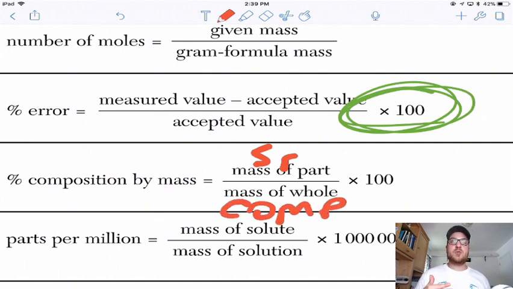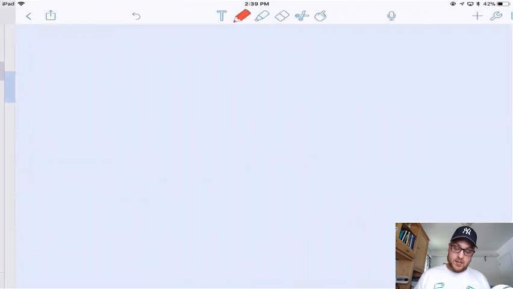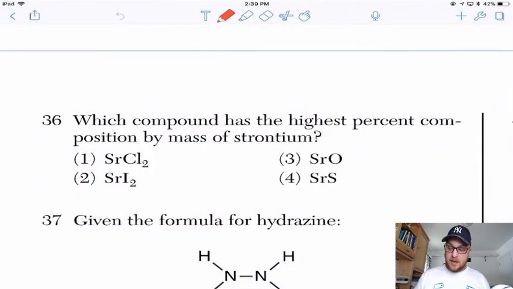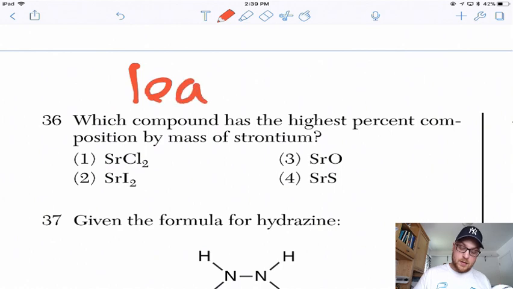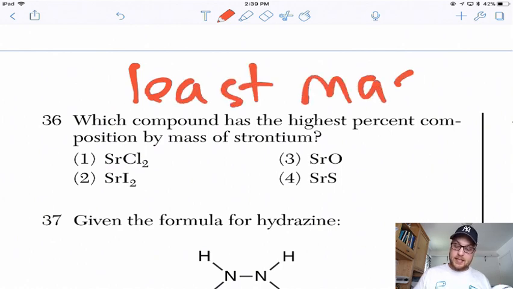And we want to see which one of those would be the highest number. While that looks like what you have to do, and you can confirm your answer, you want to pick the compound where the atom strontium is bonded to has the least mass. Because the less mass the other guy is, the more of the total is strontium.